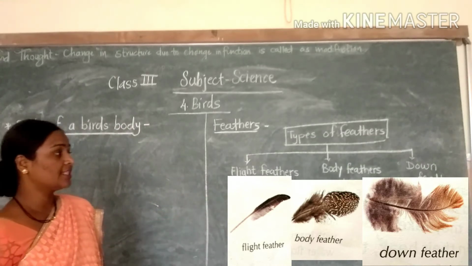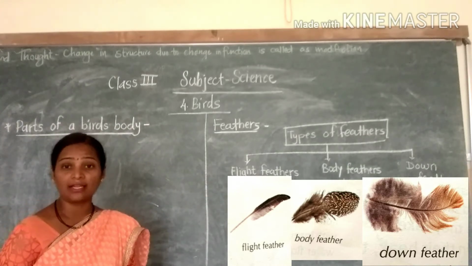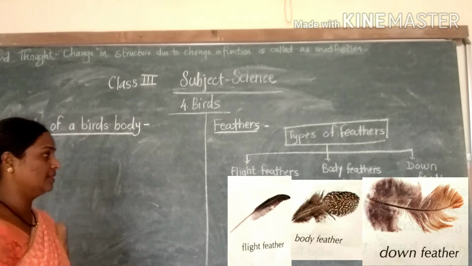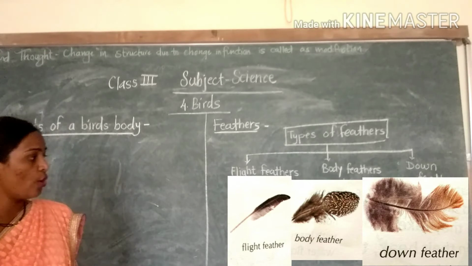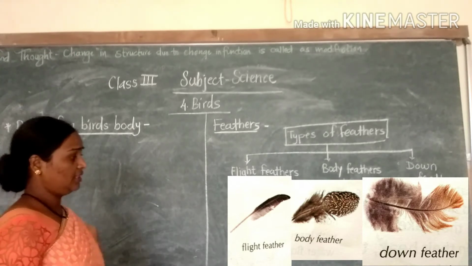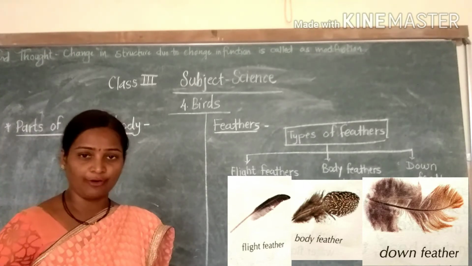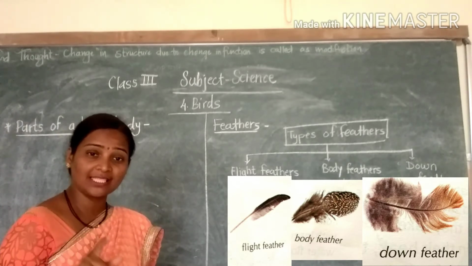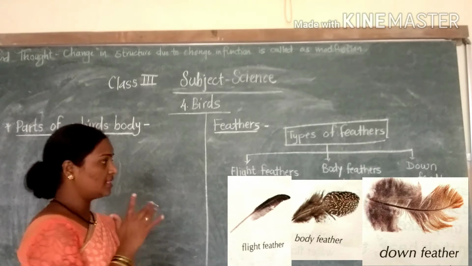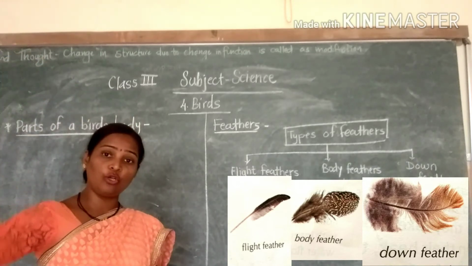Next are the body feathers. The body feathers cover the whole body and give shape to the bird's body. The shape I have told you, boat shape. So that shape is given by these body feathers. They cover the whole body.